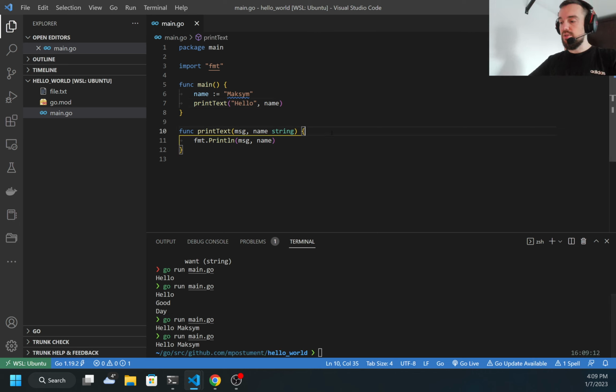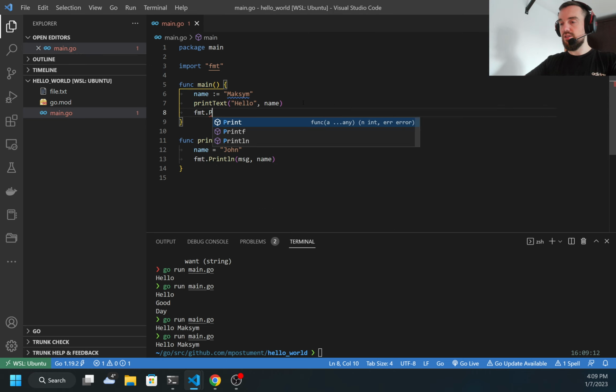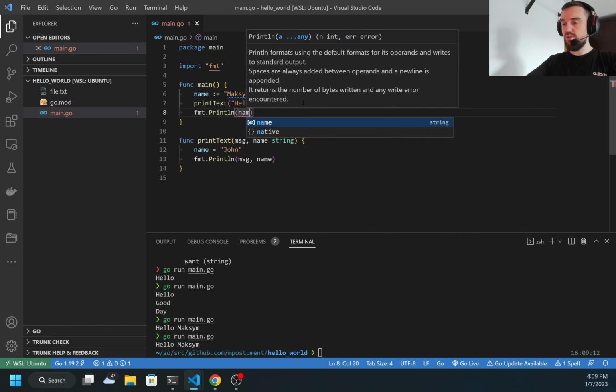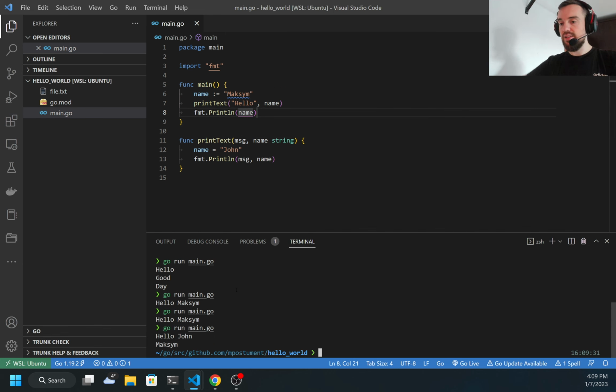But what happens if I try, inside of the function, to reassign the value? I can specify name and I want John. And here, when the function execution is completed, I want to print name. Once I run that, I got hello John, and at the end I got Maxim, because when I passed my variable to the function, Golang created a copy. So this will remain unchanged. A copy was created, it was changed and printed, and then the original variable was printed.